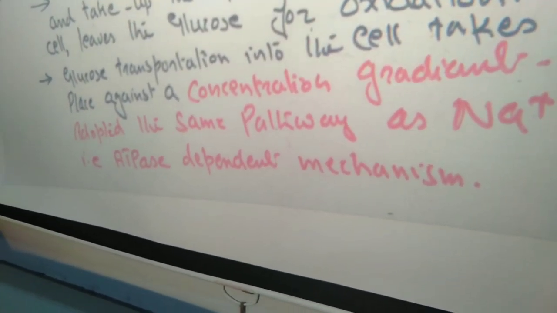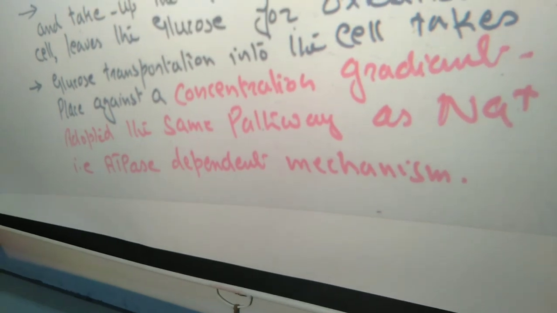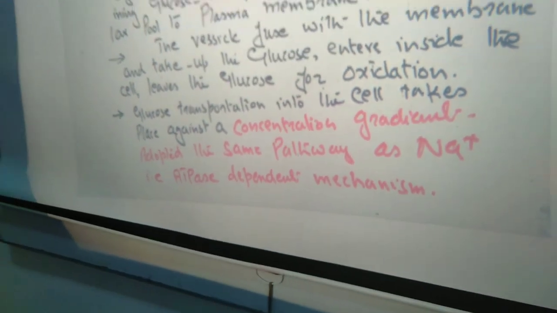ATPase is that adenosine triphosphatase which acts upon ATP to convert it into its components ADP, AMP or Pi, that is inorganic phosphate. During the breakdown of these bonds, there is release of energy, and that energy is then utilized for the transportation of glucose from outside the cell to inside the cell. So this is the mechanism of